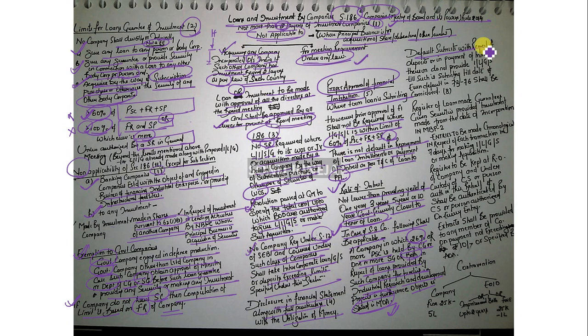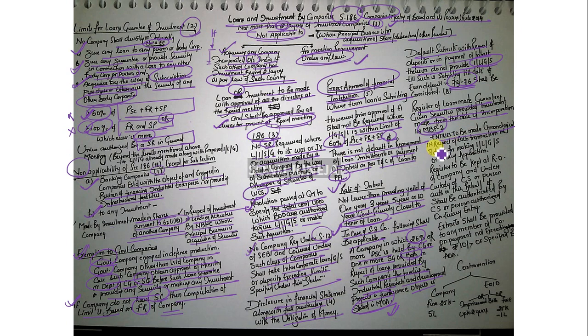Talking about default with respect to deposits or payment of interest, do not provide investment, loan, guarantee or security till the time such default is subsisting, or anything where there is a default in sections 73 to 76, that is deposits. Register of loans shall be maintained, providing the details from the date of incorporation, in form MBP 2.